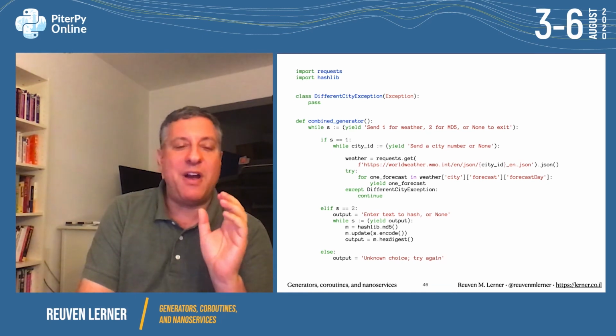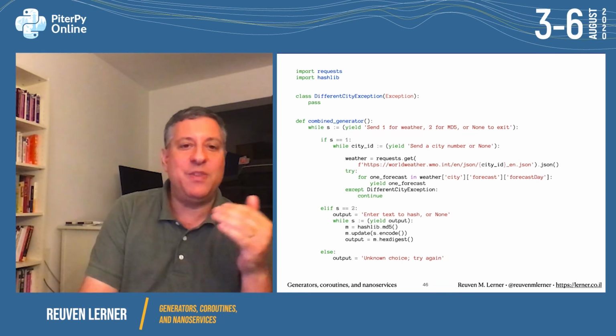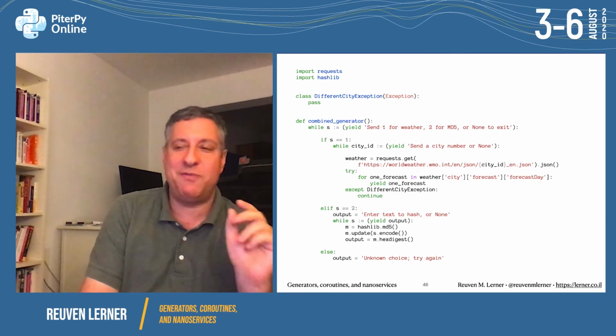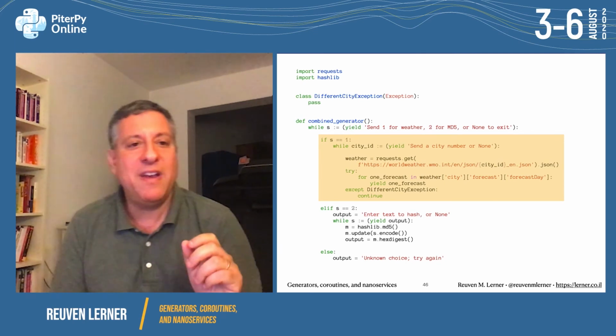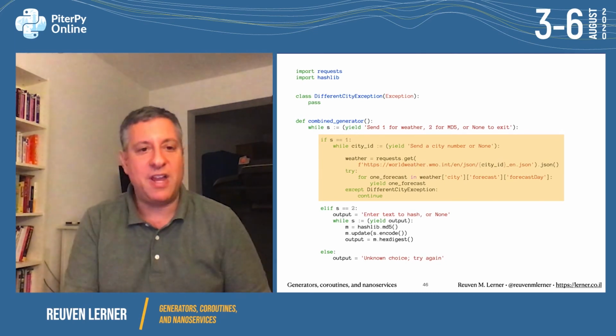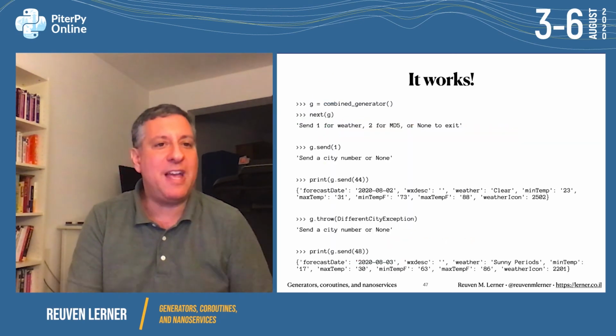So here we have our combined generator, where at the top it's going to ask us to send either 1 for weather or 2 for MD5 or none to exit. Brilliant software design, I promise you. So if I say s equals 1, so if the person wants weather, then we're going to do the weather stuff. And if they want 2, then we'll do the MD5 stuff, and this will actually work.